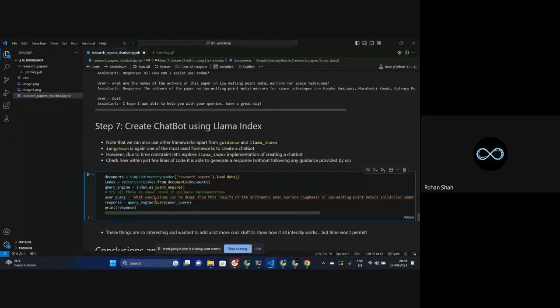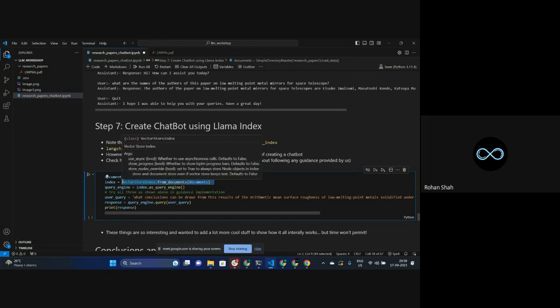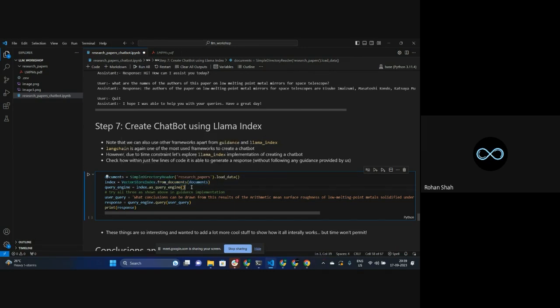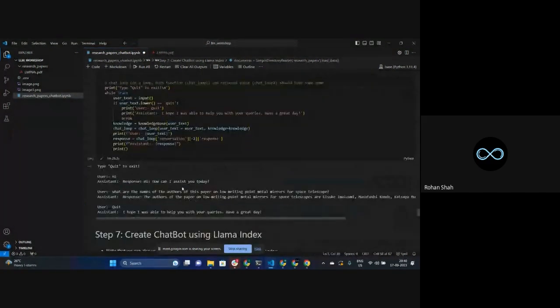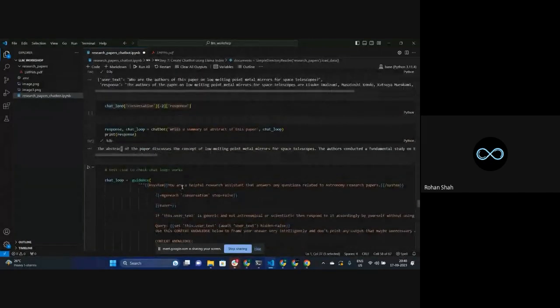Internally it's using some kind of prompts through which we'll be getting some kind of outputs, but you will see it. In the first step, we are loading the data. In the second step, we are storing it into the vector database. From the vector database, we are passing the query. From the query, we are generating the outputs that we want, the response that we want from the LLM. So by using only these 5-6 lines of code, we will be able to do all the stuff that we have seen over here.